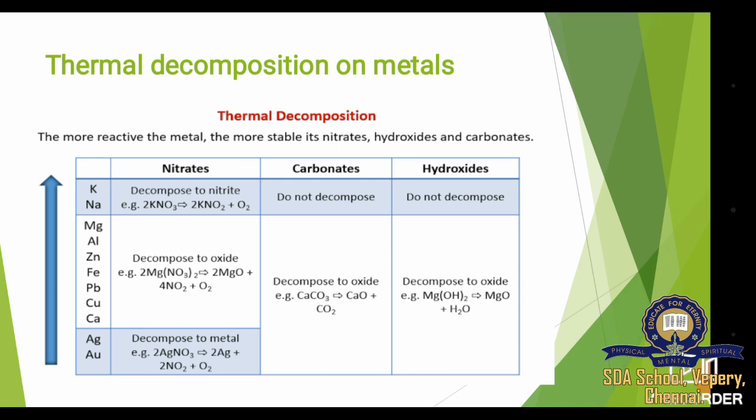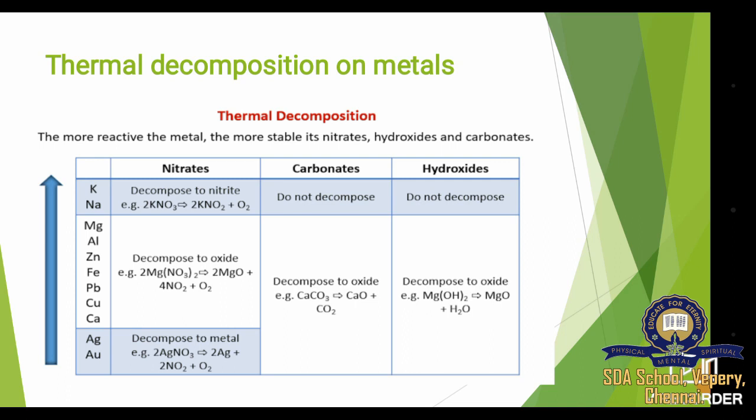Likewise, when calcium carbonate decomposes, it forms calcium oxide. Another example is for hydroxide, magnesium hydroxide. When magnesium hydroxide decomposes, it forms magnesium oxide.